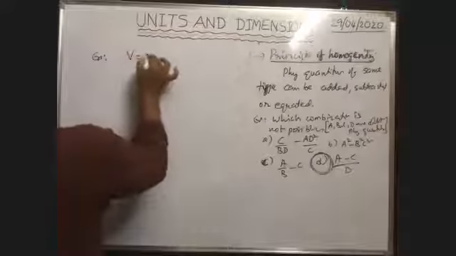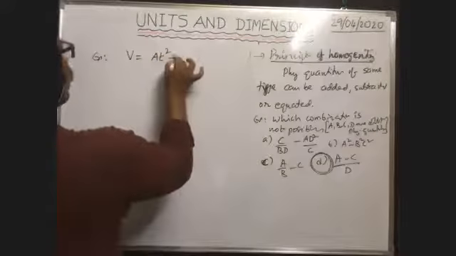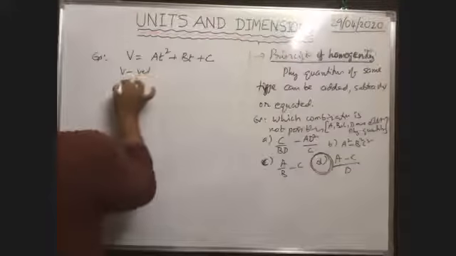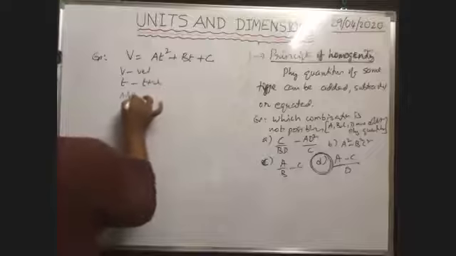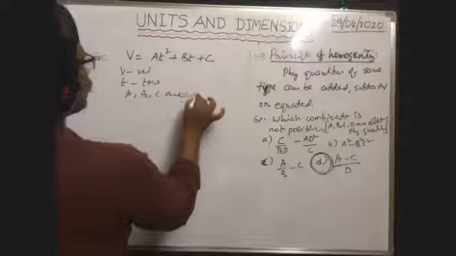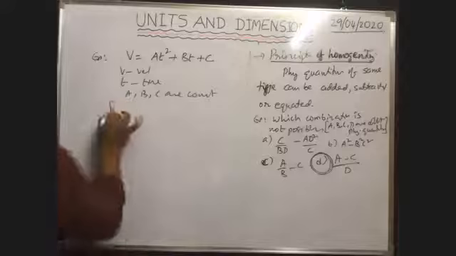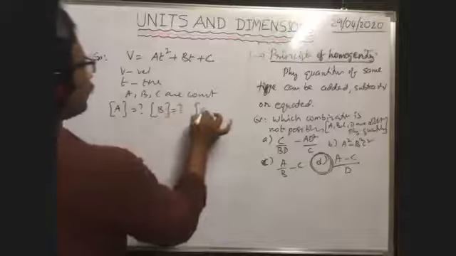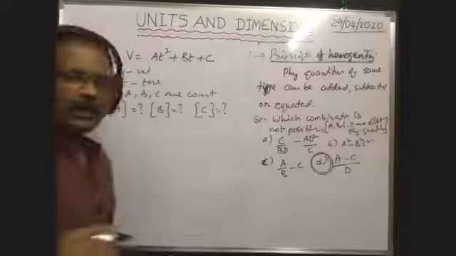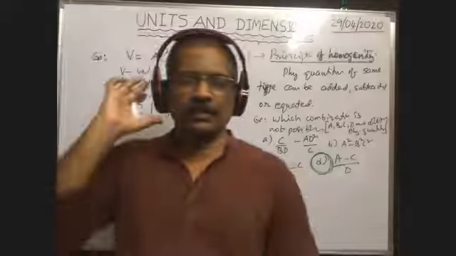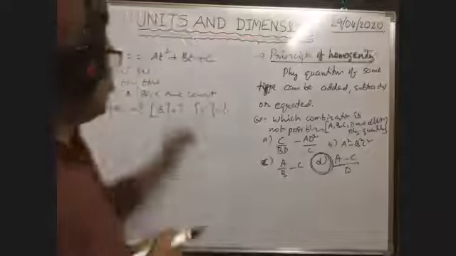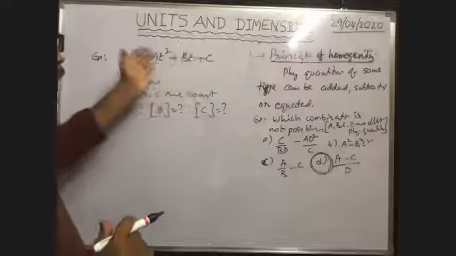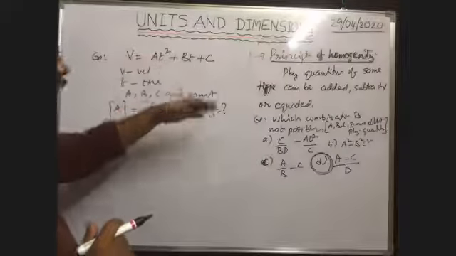Velocity of a body is represented by the equation v = at square plus bt plus c. V is velocity, t is time, a, b, c are constants. Then what is the dimension formula of A, of B, and of C? Last point, just 2 minutes. So the velocity of a body varies with time according to this equation. Then what are the dimension formulas of these constants A, B, and C? That is the question they asked.